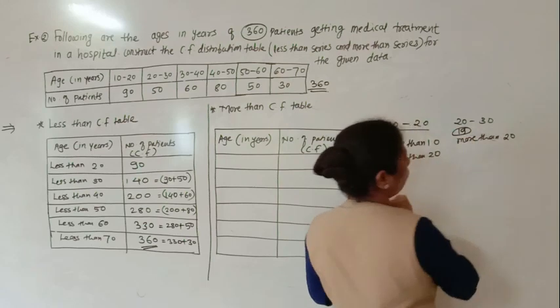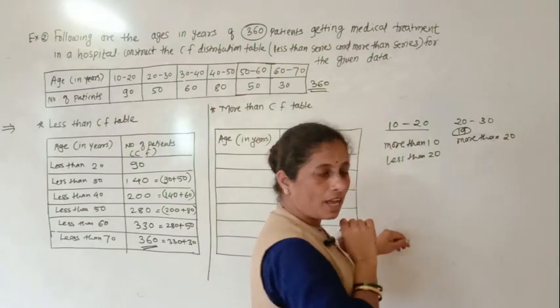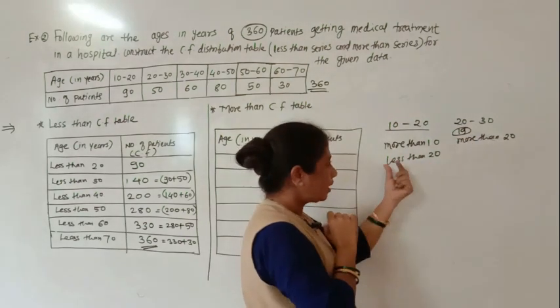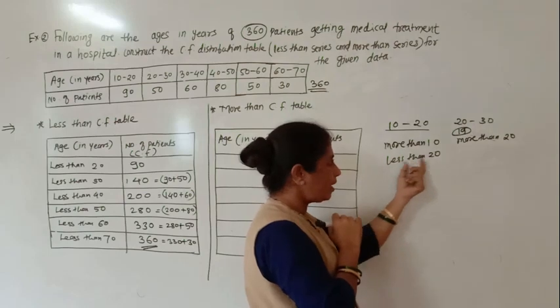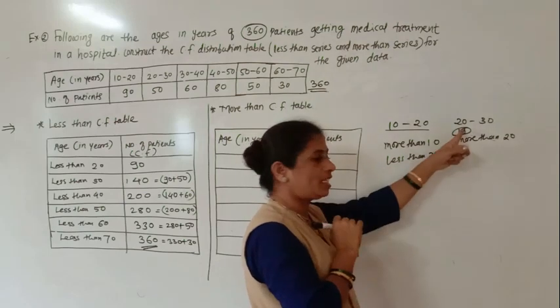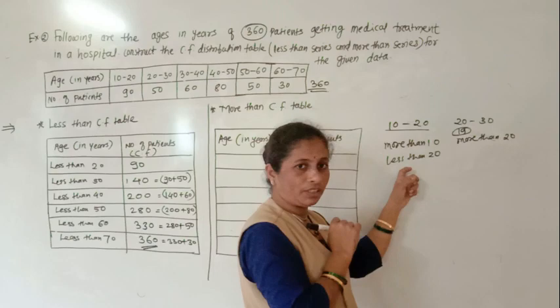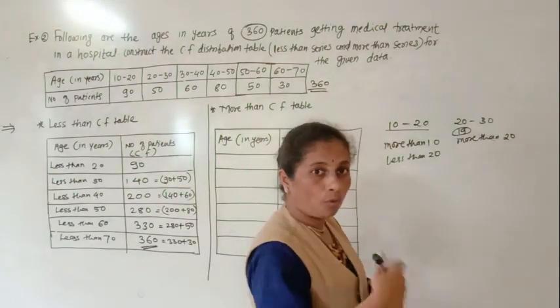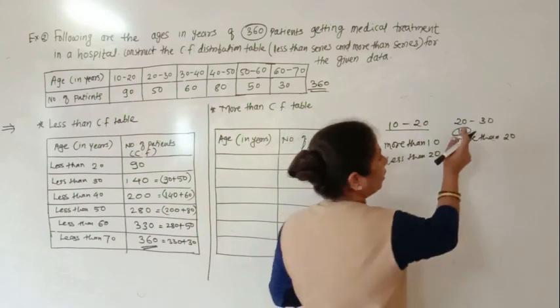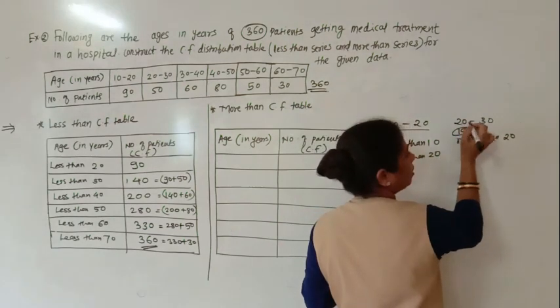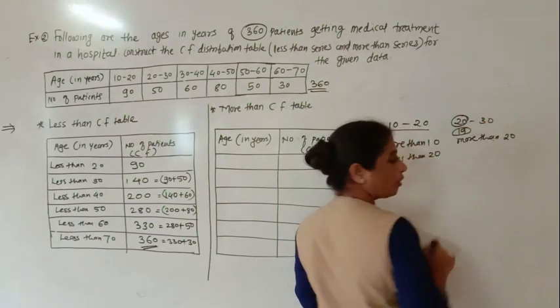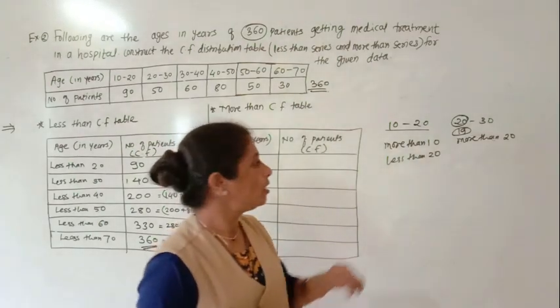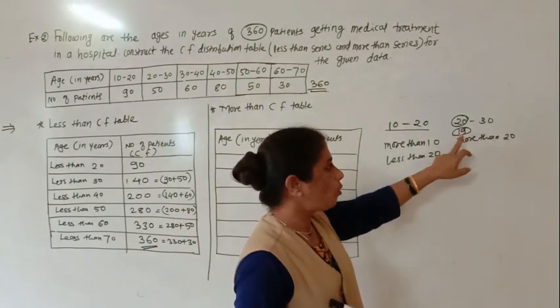Okay, 20 is more than 19. And in the previous group, the patients will come less than 20, so less than 20 is 19. But if you have to make the more than type, then here will come 19, because 20 is more than 19. Understood everyone? So here we have to take more than 19.